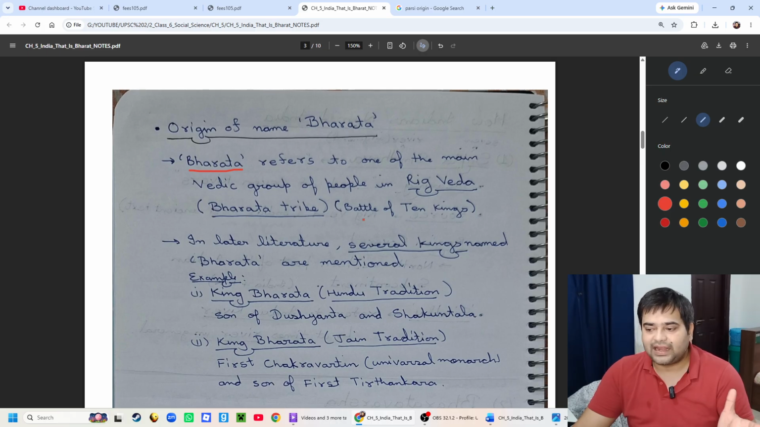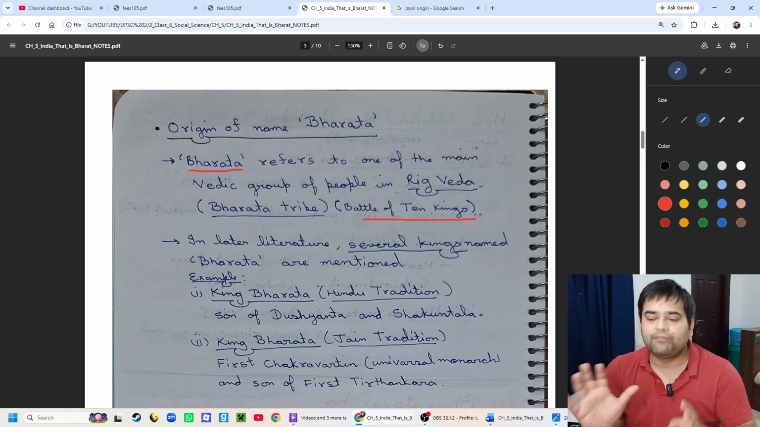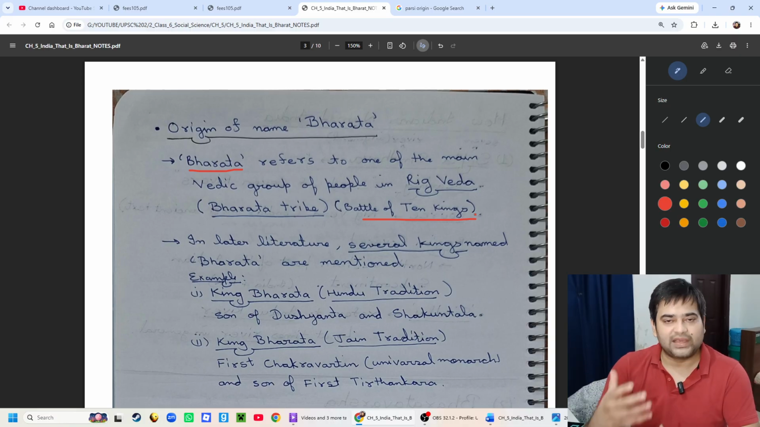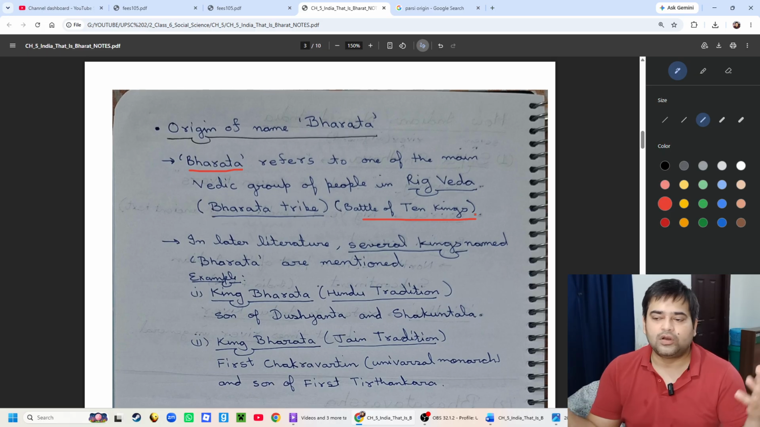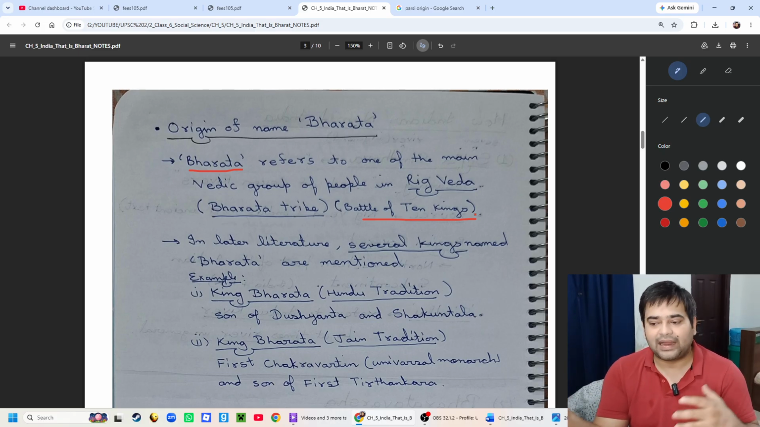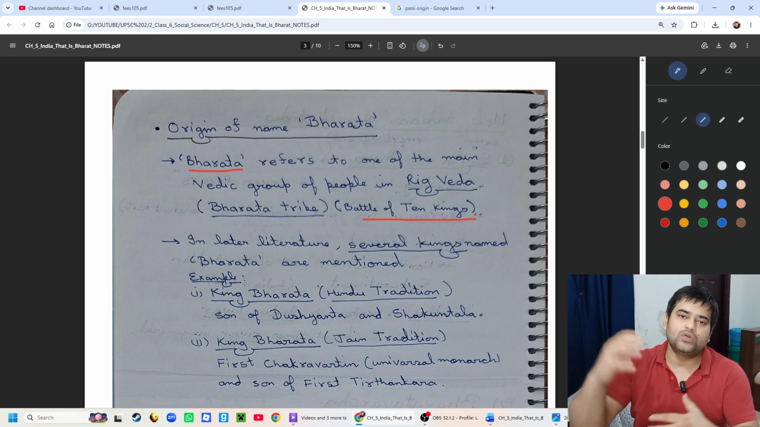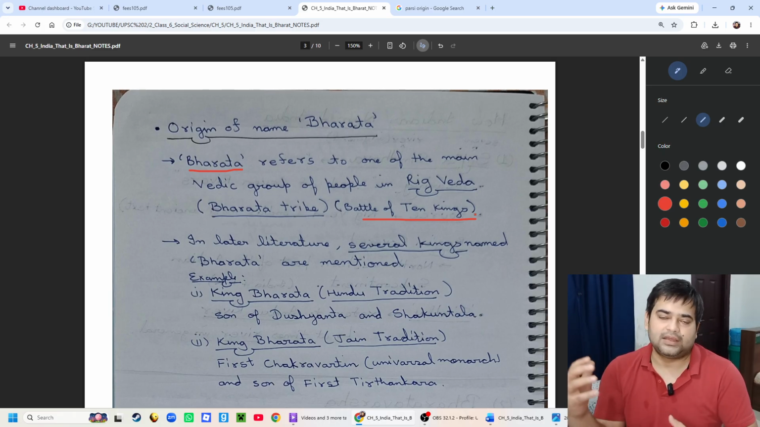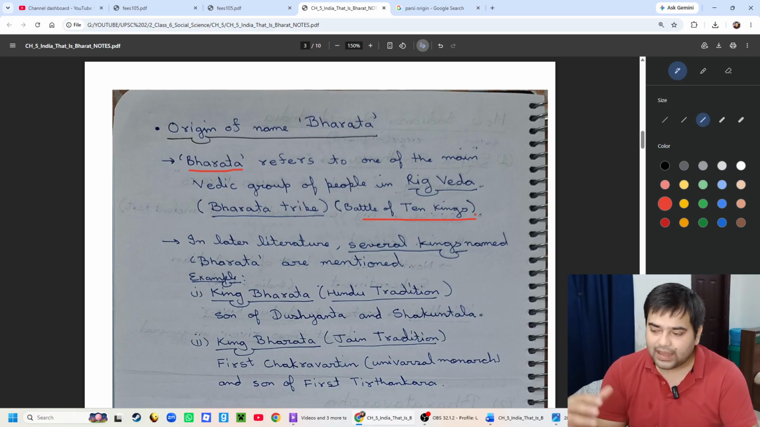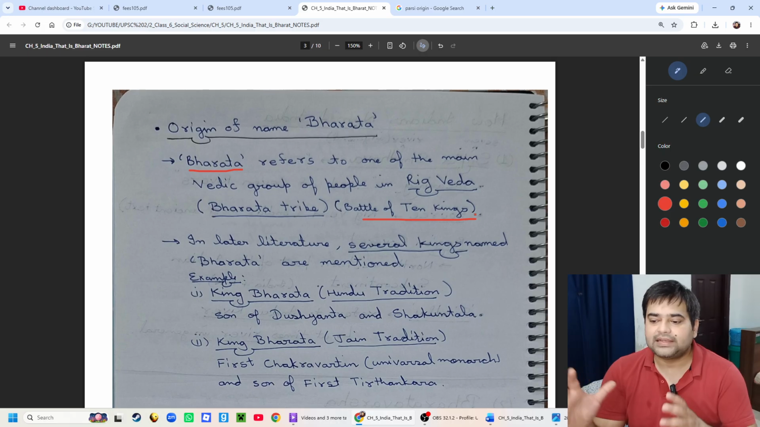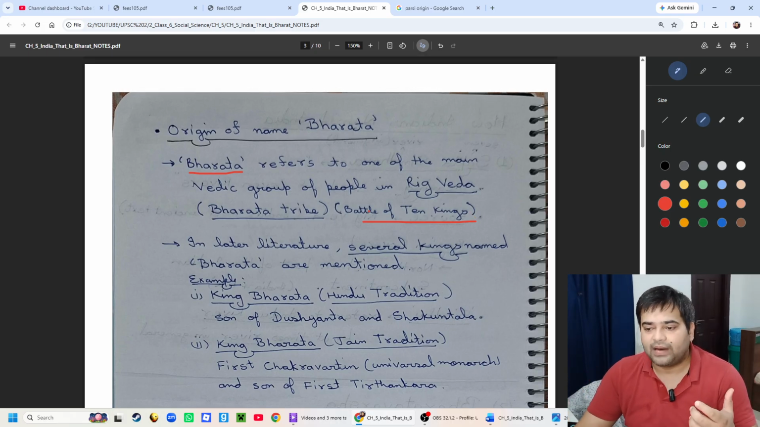It is the Bharata tribe, in the battle of 10 kings, which we will study later. The Bharata tribe was victorious. Normally the names of the victors are adopted. Whoever wins the battle decides the name. Since the Bharatas won the battle of the 10 kings, people started to refer to the whole subcontinent as Bharatvarsha, like the land of Bharatas.